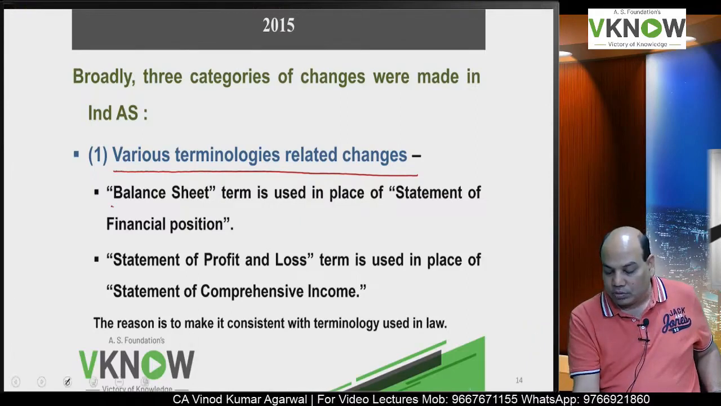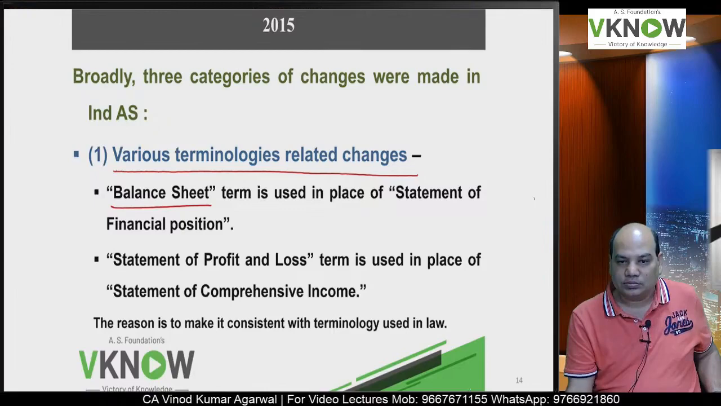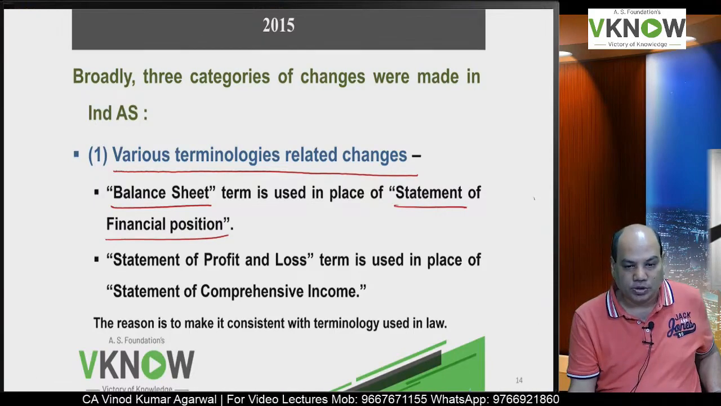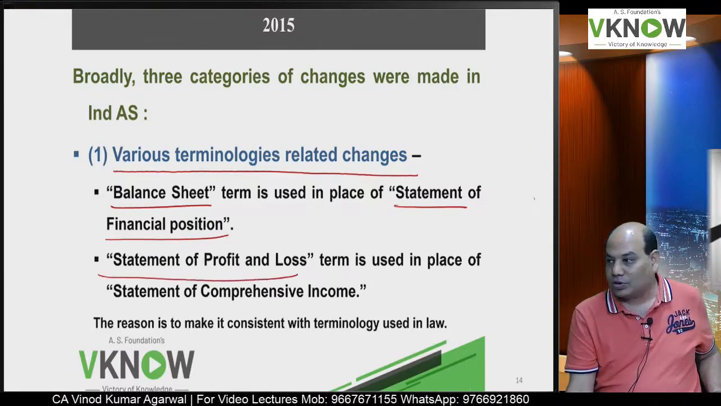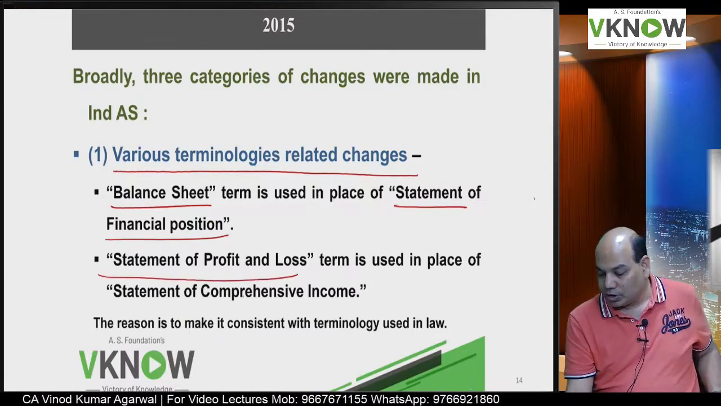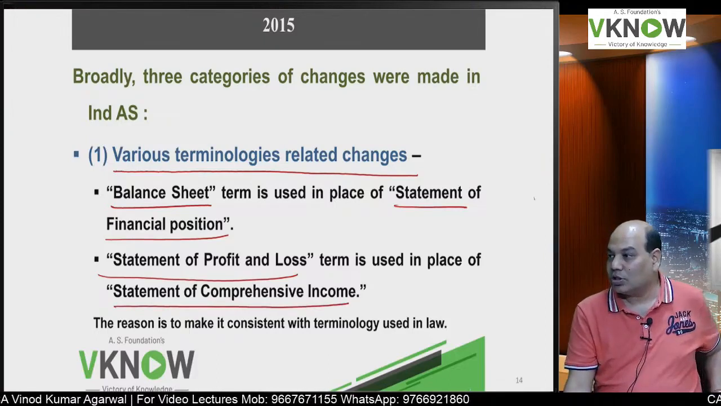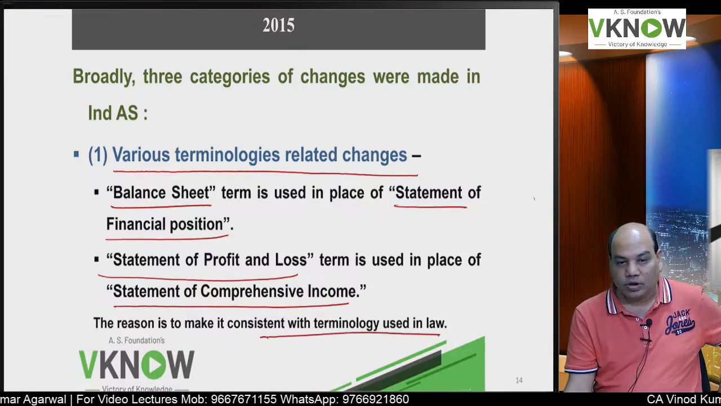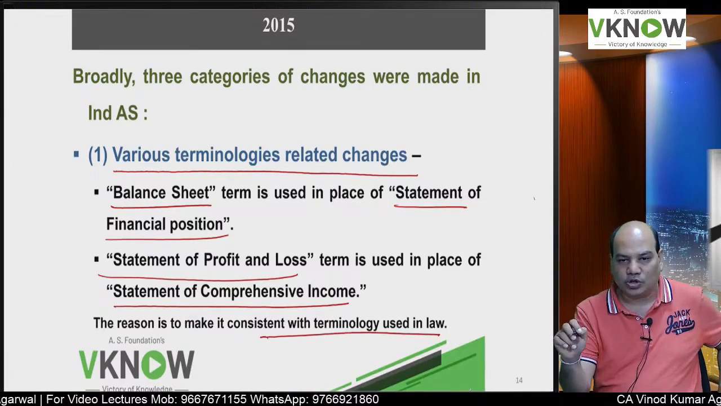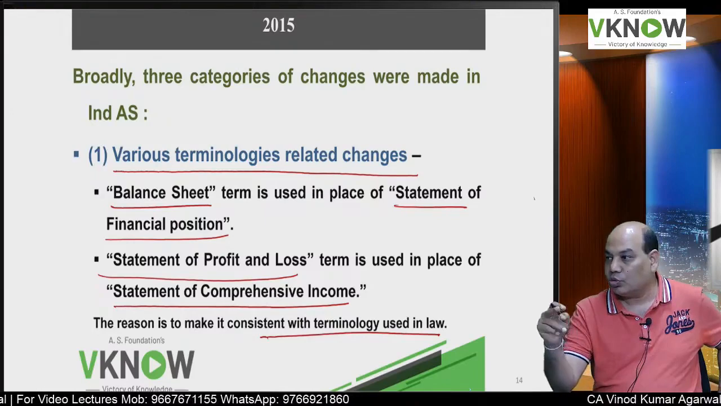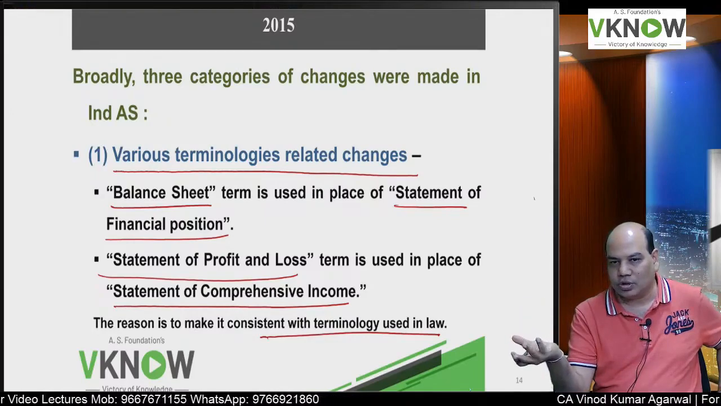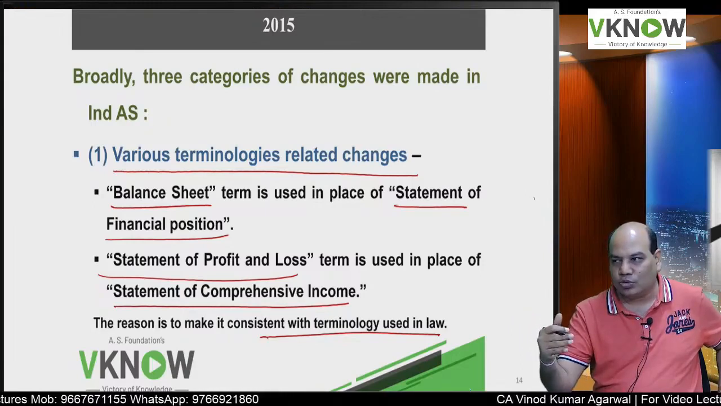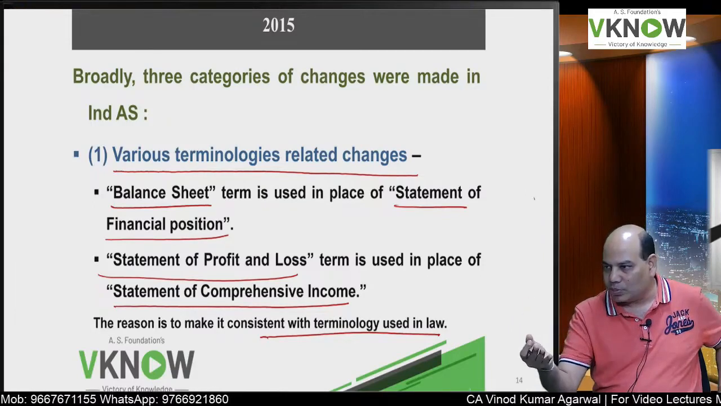Example, we will call balance sheet, in IFRS they call it statement of financial position. We will call statement of profit and loss, in IFRS it is called statement of comprehensive income. The reason is that we want to use the same terminology which is used in law, Companies Act. So Companies Act was passed in 2013. So that time they used the term like balance sheet, statement of profit and loss.